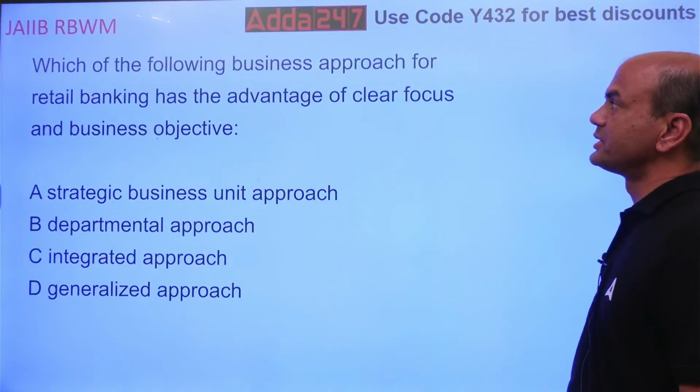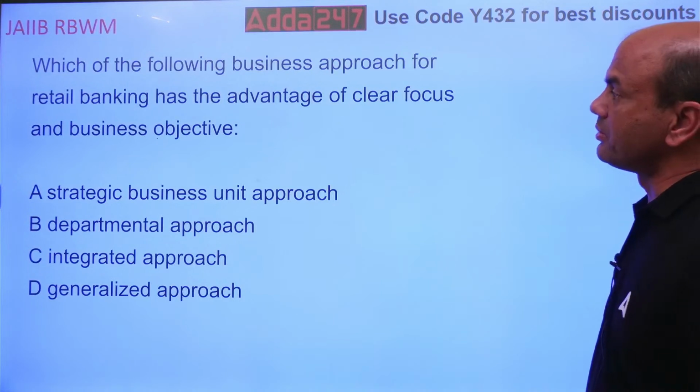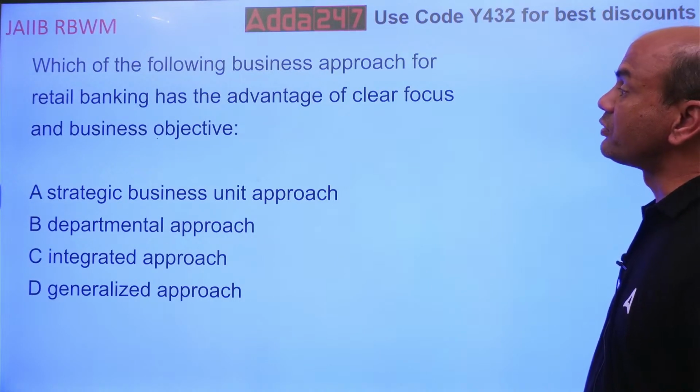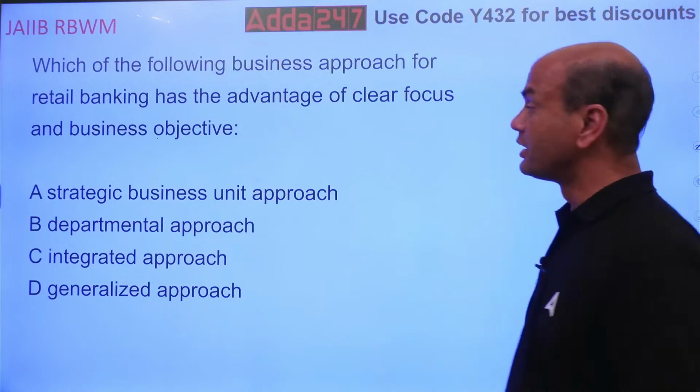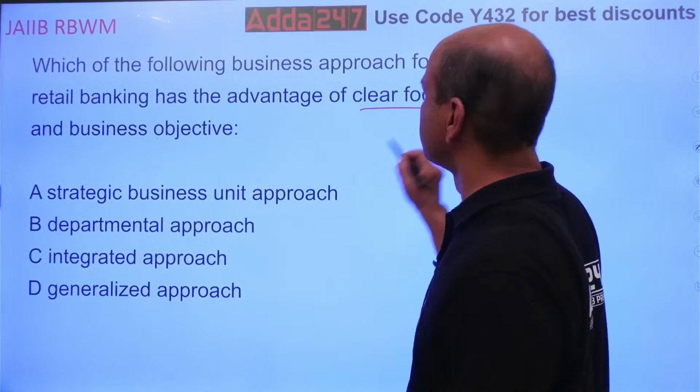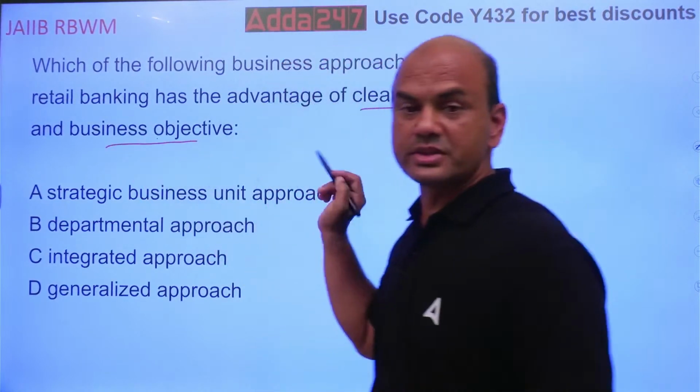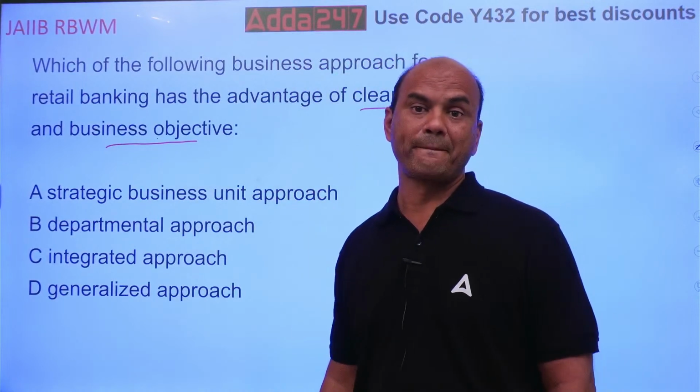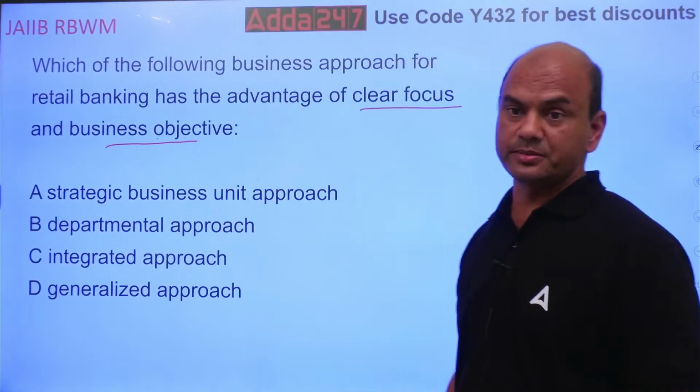Which of the following business approaches for retail banking has the advantage of clear focus and business objective? Clear focus and business objective. This question is surely there in the exam. Why?